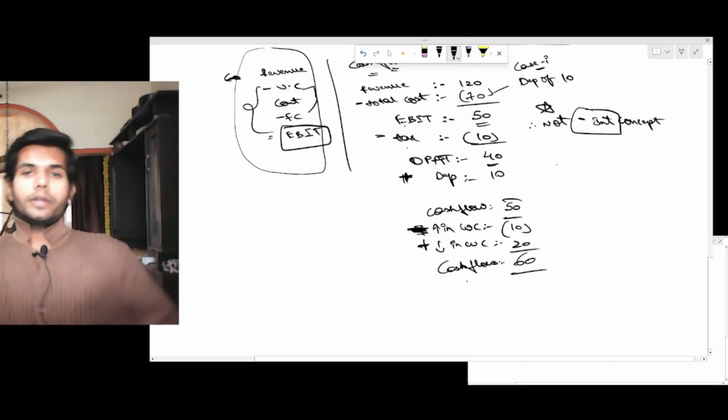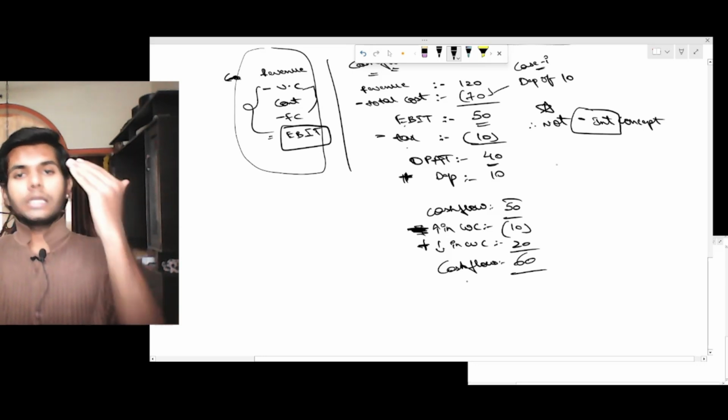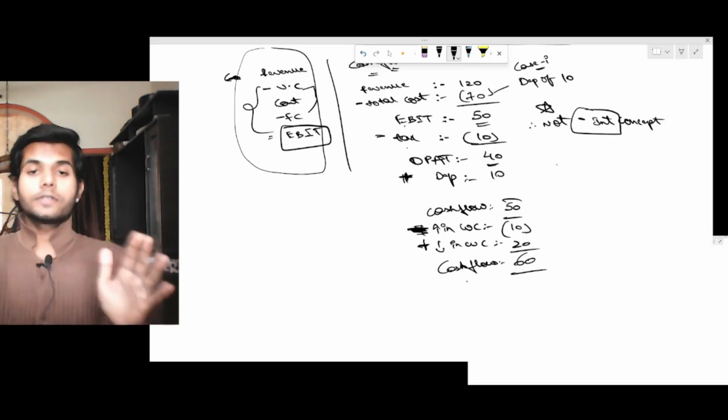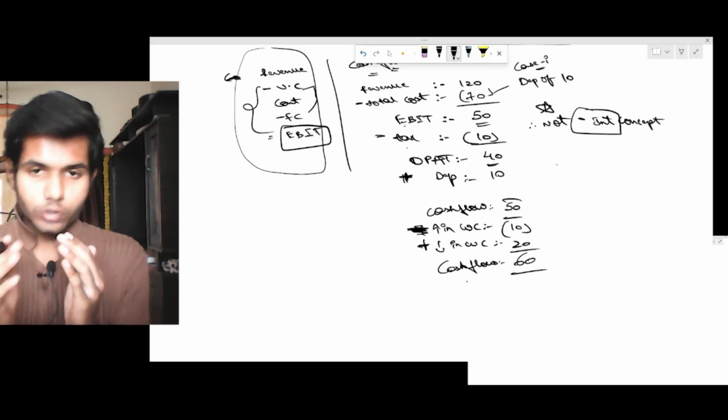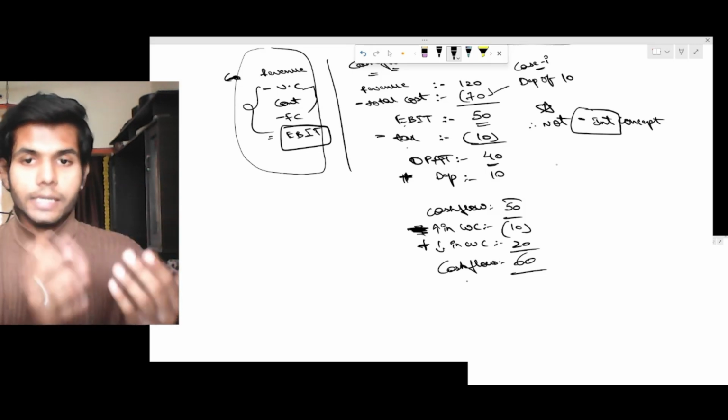Now again, what we did: revenue minus total cost, we got EBIT. From EBIT we reduced tax. We will not be reducing interest. We reduce tax, we got operating profit after tax. Since depreciation is not the actual cash flow, we add back depreciation, and we'll be getting cash flow.